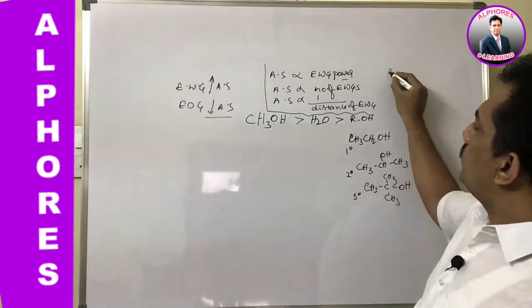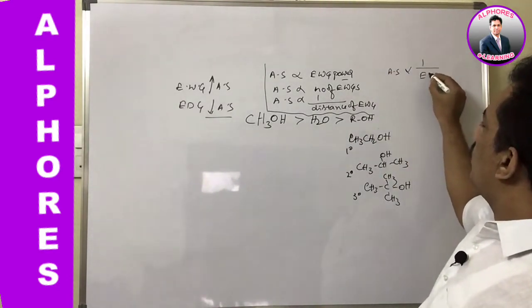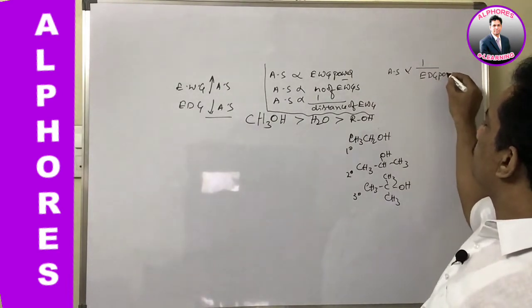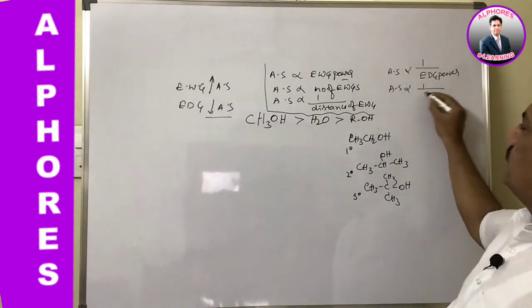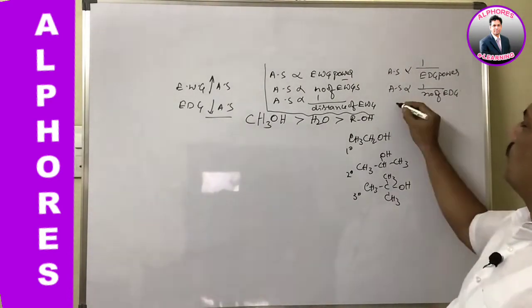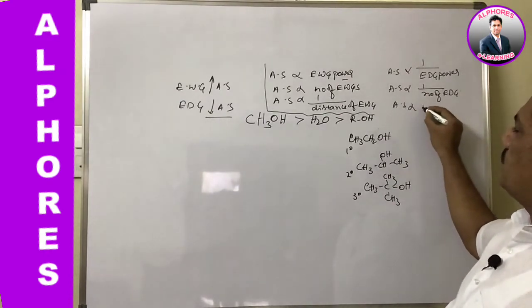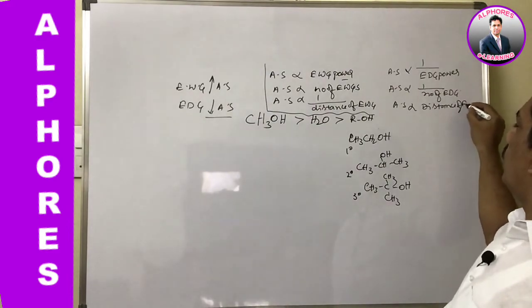Acidic strength is inversely related to electron donating group power, and inversely related to the number of electron donating groups, and directly related to the distance of the electron donating group.